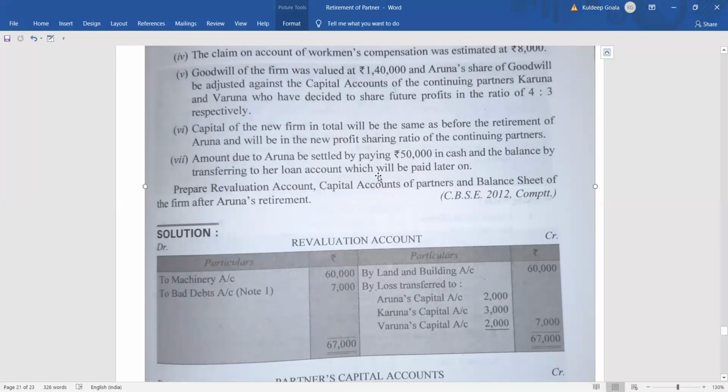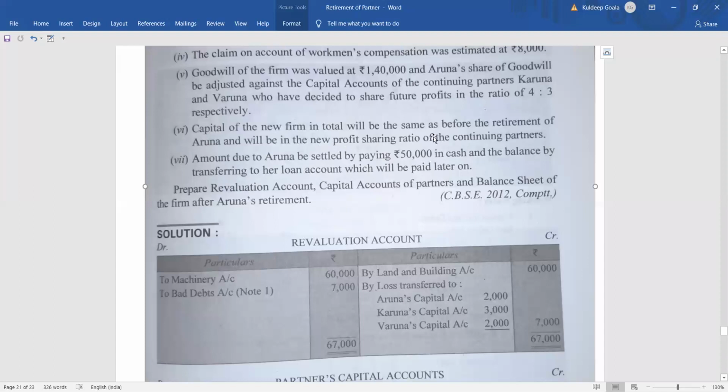So what is told here? The amount due to Aruna shall be settled by paying 50,000 in cash and the balance by transferring to her loan account, which will be paid later on. So now let's go for settlement. In case of settlement, what will you do? You have to first of all do the balancing of the account.